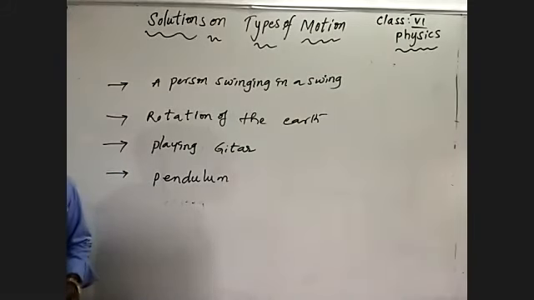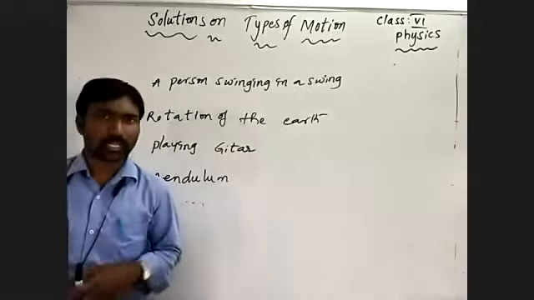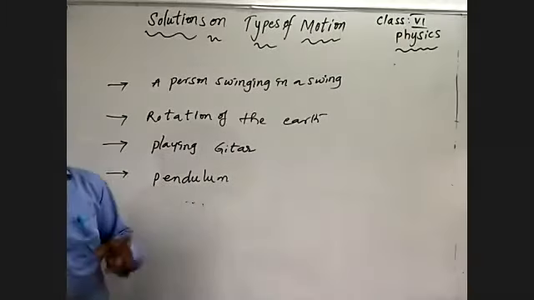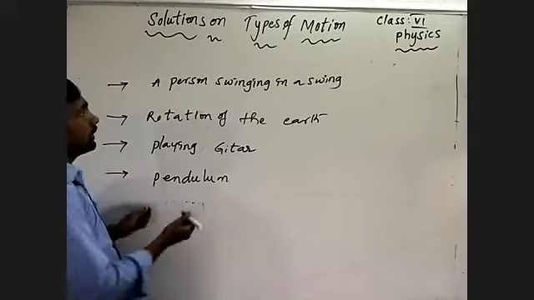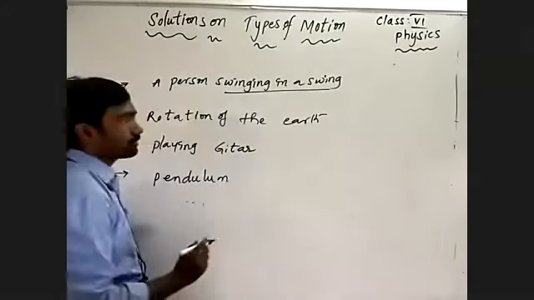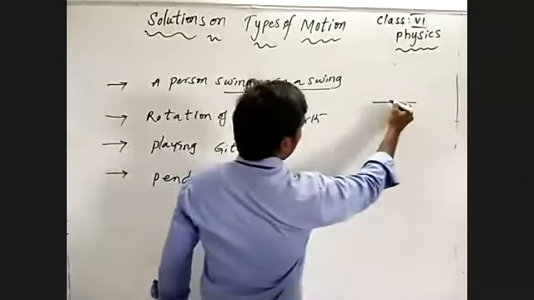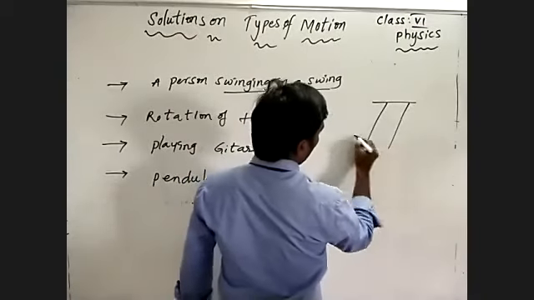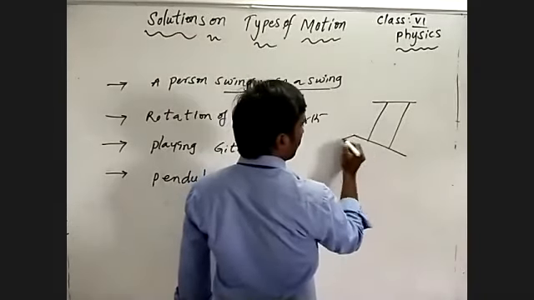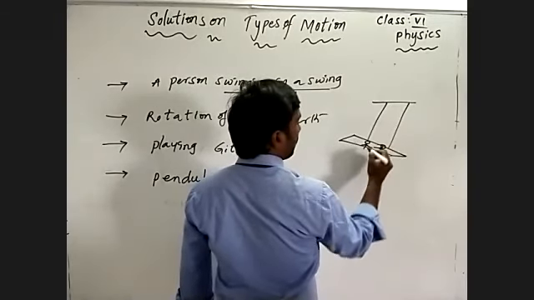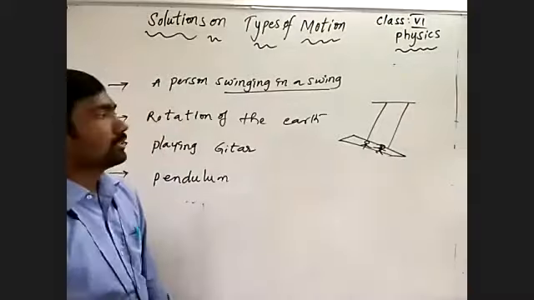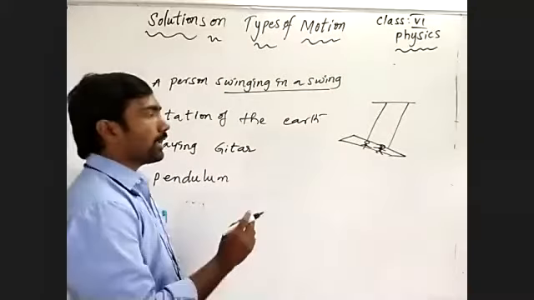Different motions are suitable for different examples, but what I am asking you is what common motion is present in these four examples. We can discuss them as a single type of motion. What is that? Let's discuss. A person swinging in a swing, we already discussed this just before. This is a swing. The person swinging in that swing makes a to and fro motion.